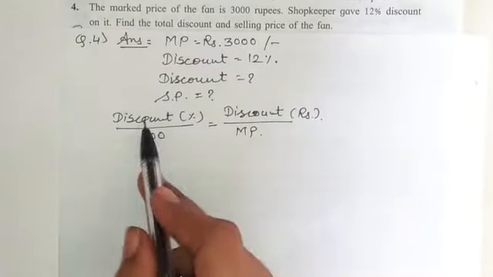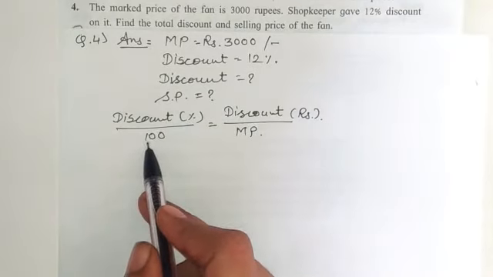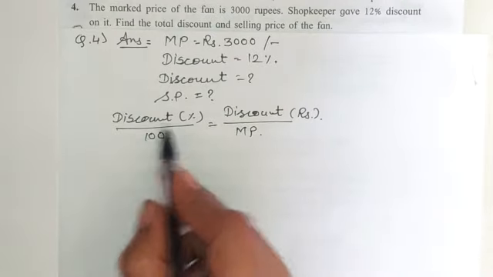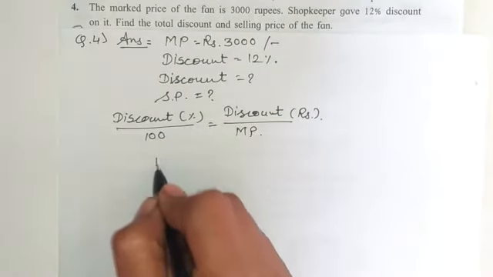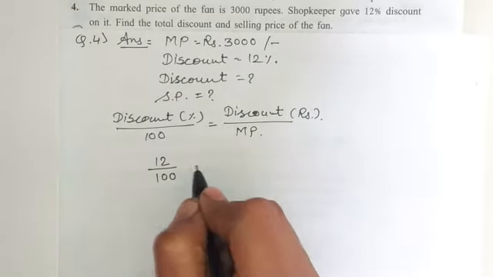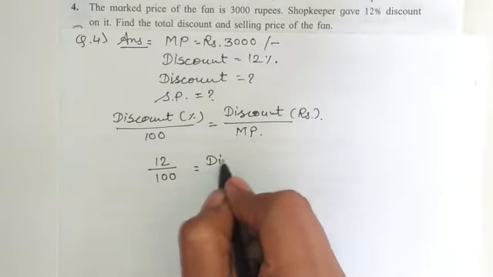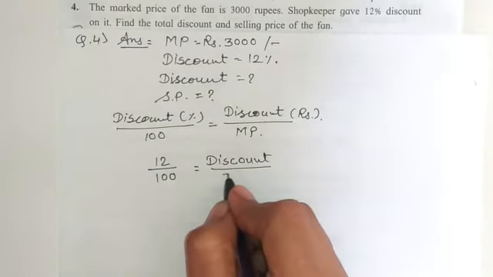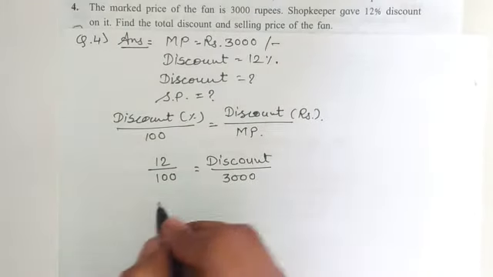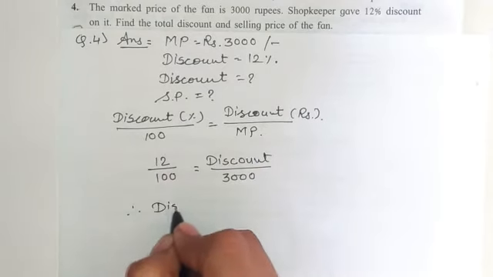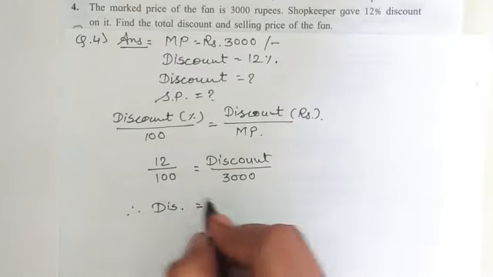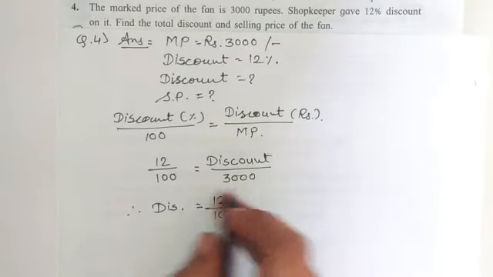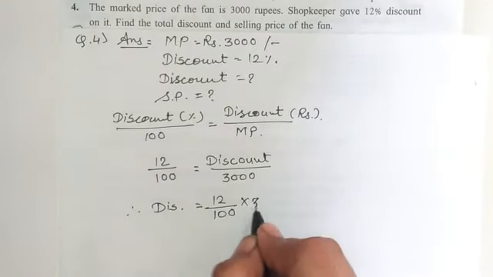Write it: discount in percentage divided by 100 is equal to discount in rupees divided by mark price. Now the percentage, that is 12% upon 100, is equal to this discount divided by mark price rupees 3000. Therefore discount is equal to 12 upon 100 as it is, and 3000, which is dividing here, will go to the multiply.